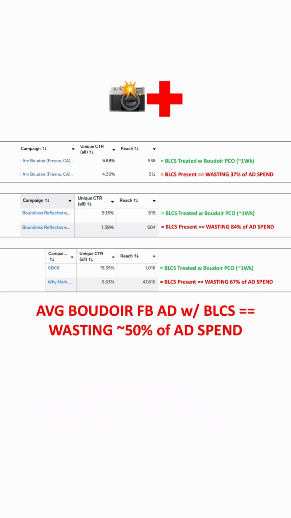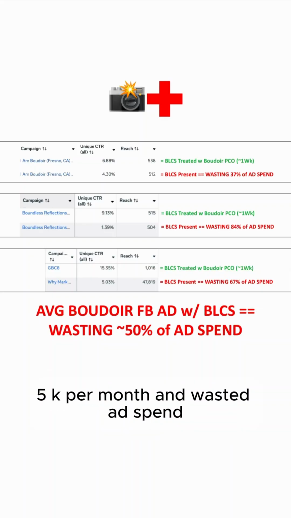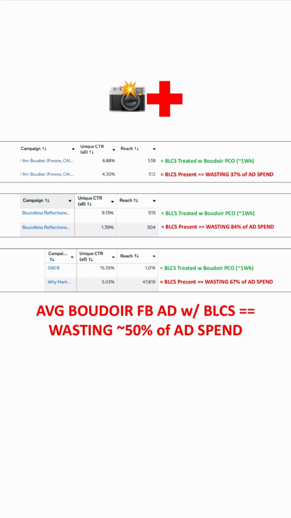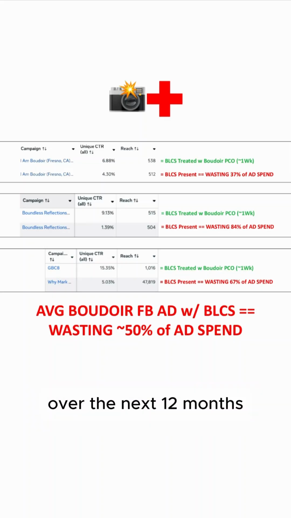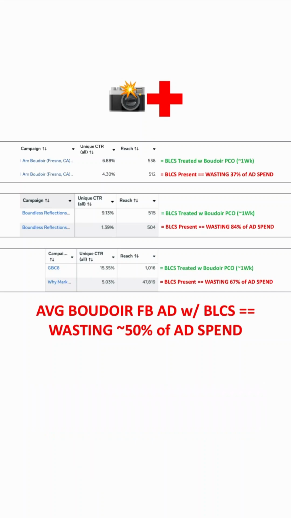And you're seeing, on average, we can eliminate approximately 5K per month in wasted ad spend. That'd be 5K back in your pocket that's not being wasted to the Zuck, giving you about 60K over the next 12 months approximately, back in your pocket, not being wasted.